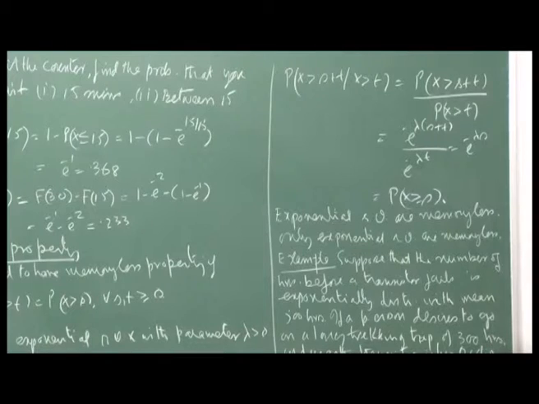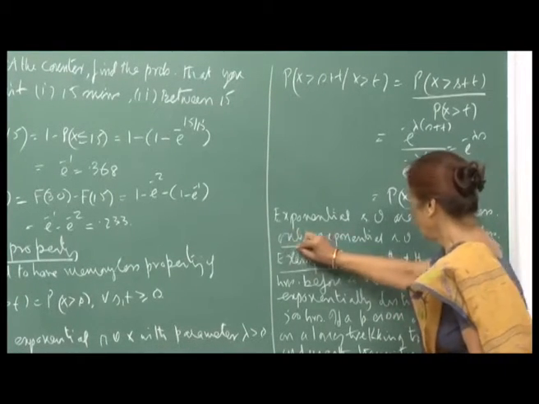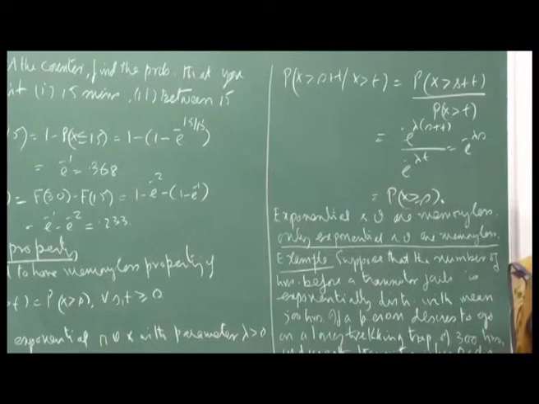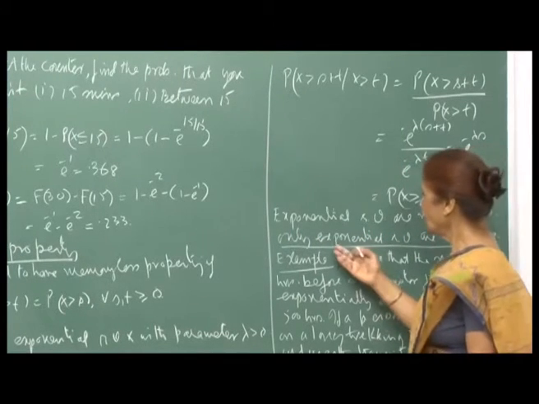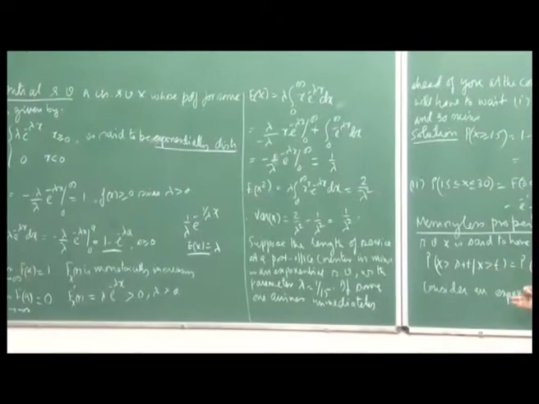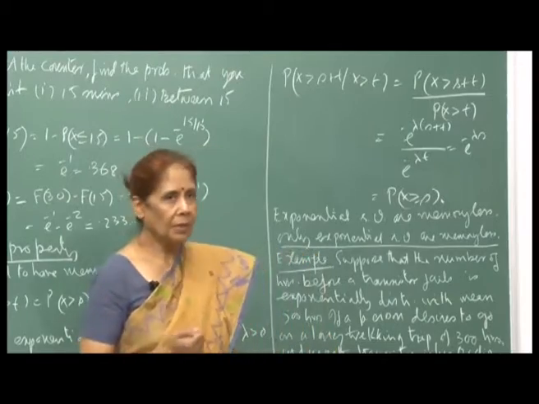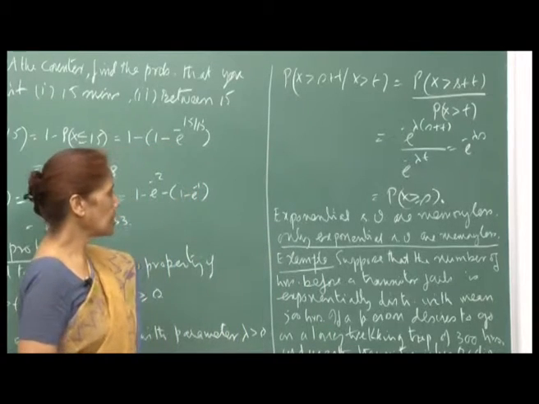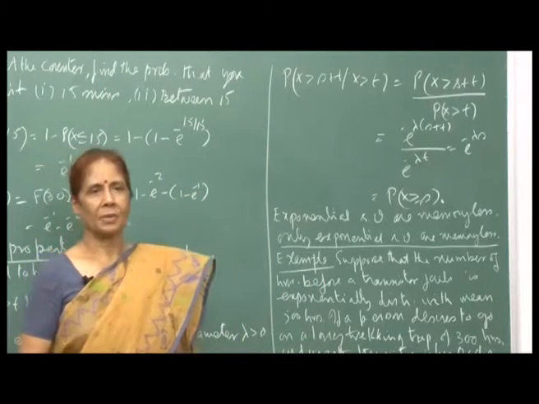So, exponential random variables are memoryless, and in fact, a little more arithmetic or calculus would be required to show that if you impose this property, then only exponential random variables have the memoryless property.